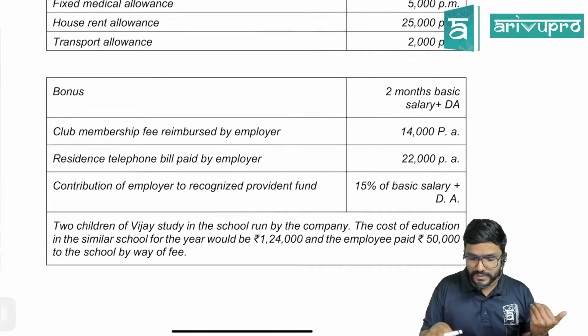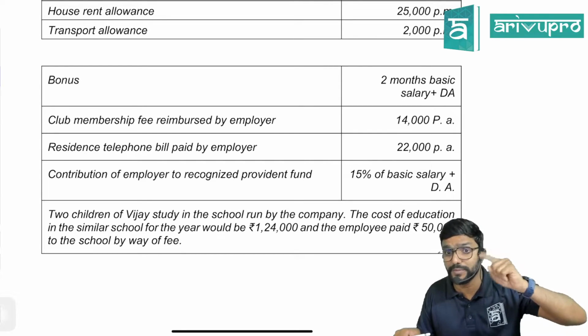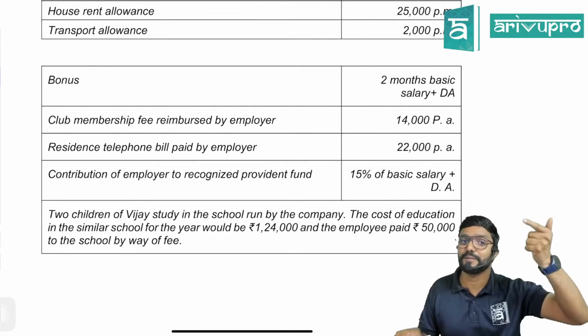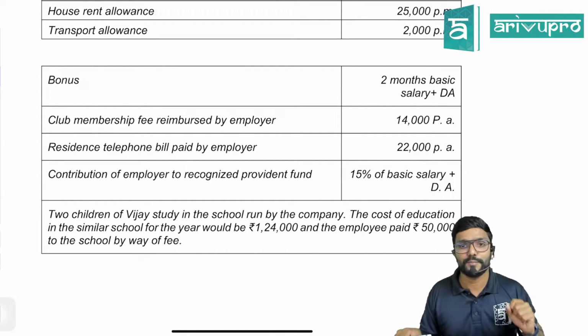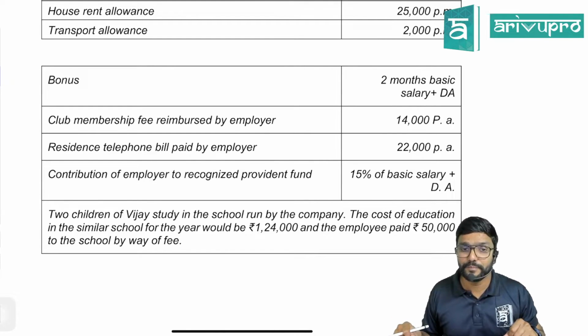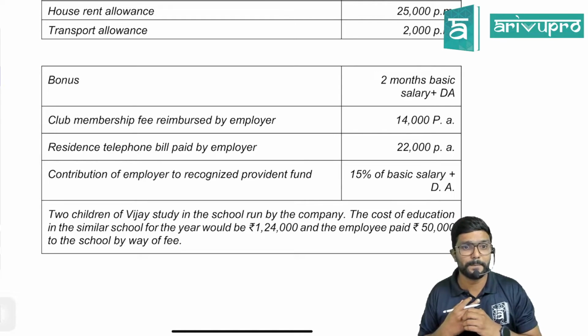This is with respect to salary details. Some more information is there. Bonus, 2 months basic salary plus DA. Club membership fee reimbursed by employer, meaning the employee has incurred it but it is later reimbursed by the employer, 14,000 per annum. Residence telephone bill paid by employer, it is nothing but a perquisite, 22,000 per annum.